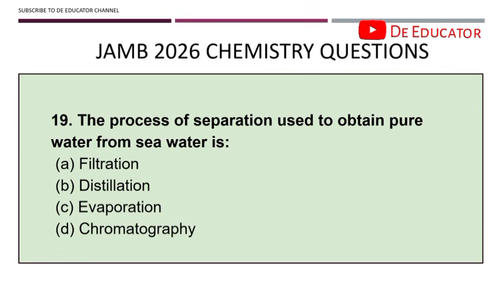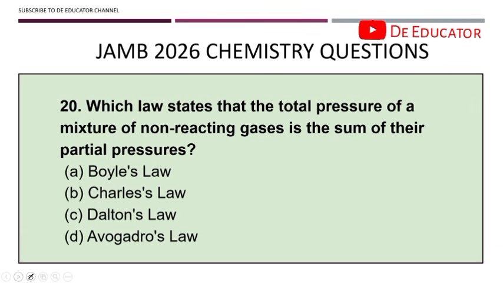Alright, the process of separation used to obtain pure water from seawater is known as distillation. So distillation removes dissolved salts, because the seawater already has dissolved salt. All right. Number 20. Which law states that the total pressure of a mixture of non-reacting gases is the sum of their partial pressures?